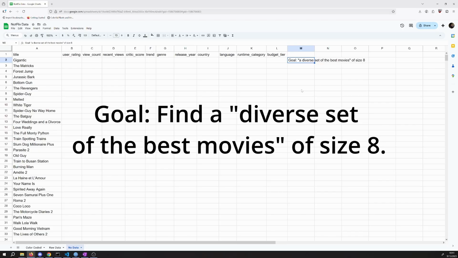That's what we're going to try and work on here today. So let's look at this informal statement. It says a diverse set of the best movies of size 8. So I mentioned we're going to only pick 8 movies, but we want to find a diverse set of the best movies. Now, one thing I want to mention here is that these are constraints on the solution that we can provide. We can't just provide any 8 movies. We need to provide 8 movies that somehow are the best and somehow are also diverse. And because the terms best and diverse are subjective and informal, we are faced with the problem of formalizing these ideas somehow before we carry out our task.